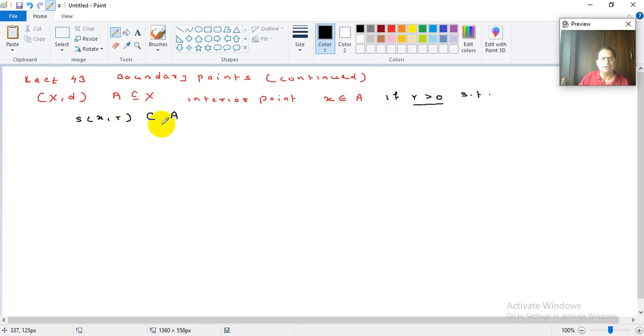Then it is the interior point. And what is an exterior point? It is an interior point of A complement. See, so that is obvious.